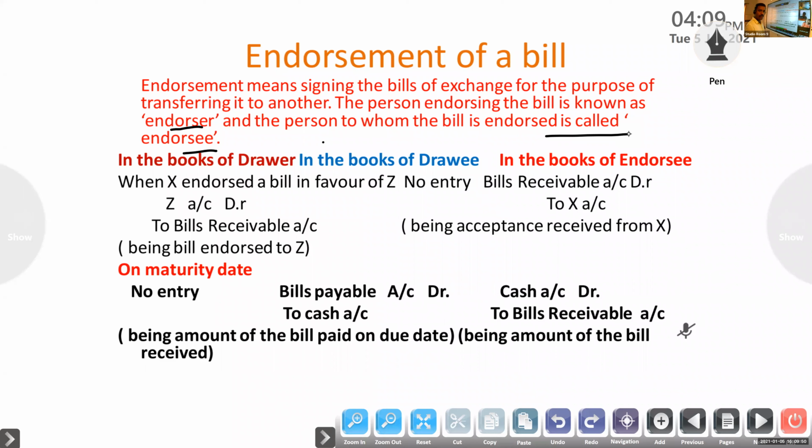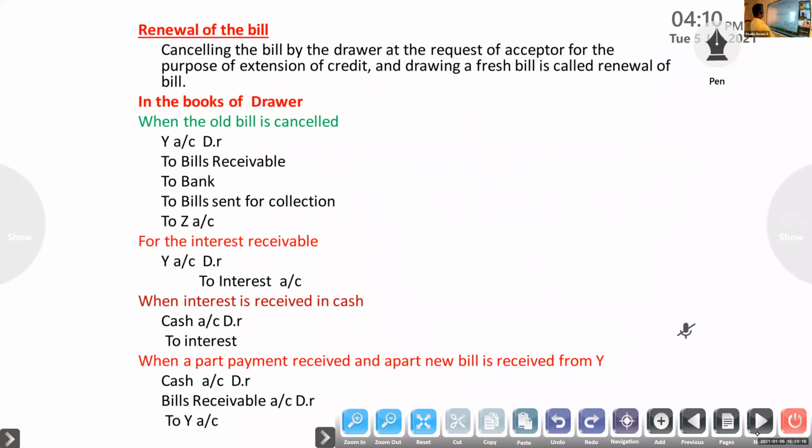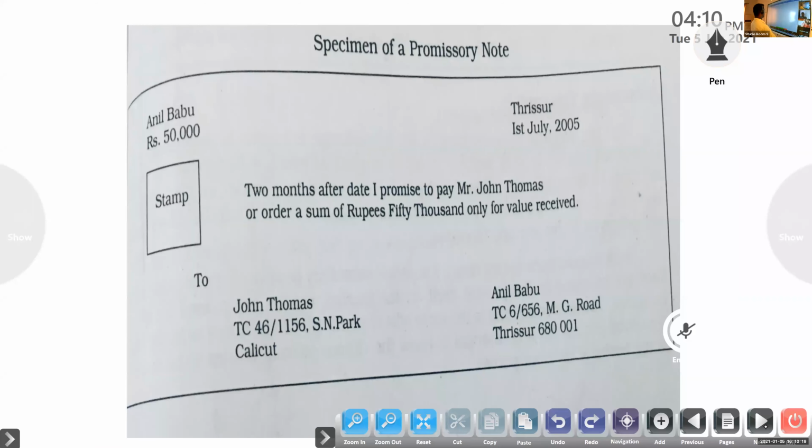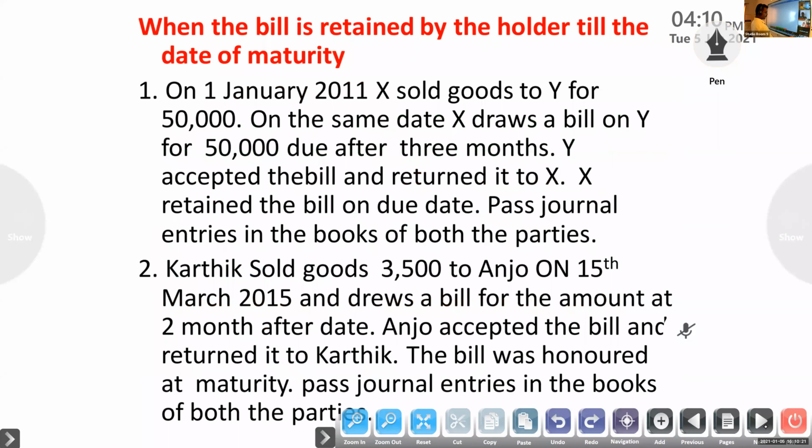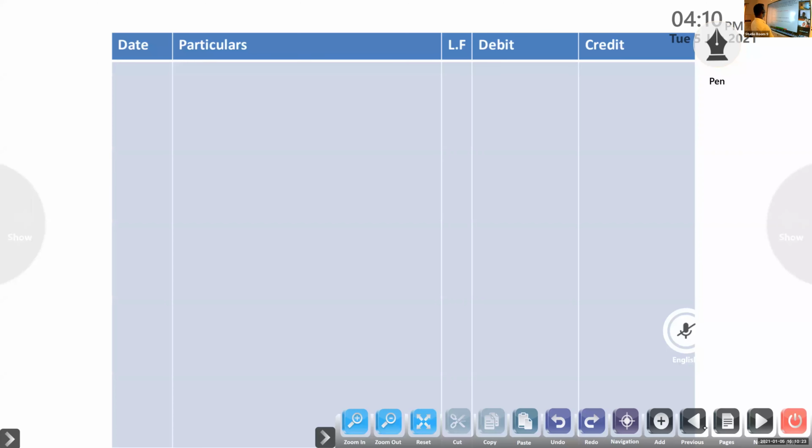The drawer can endorse, that is transfer, that bill to any other person. So what is the journal entry related to endorsement of a bill? In the books of drawer, the first two entries are the same. Suppose we sold goods to Atul. First entry, Atul account debtor to sales.